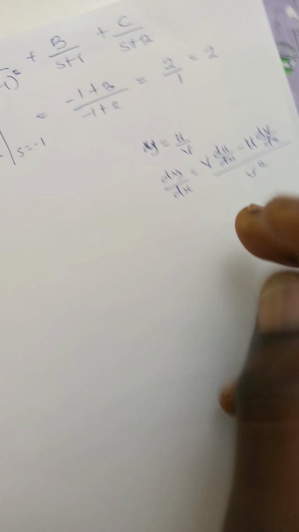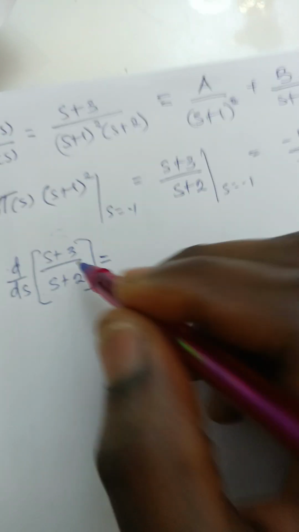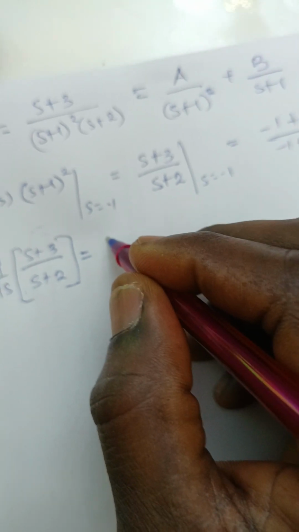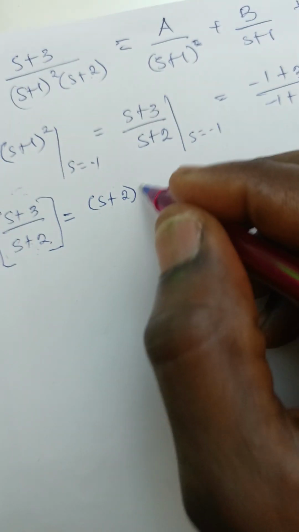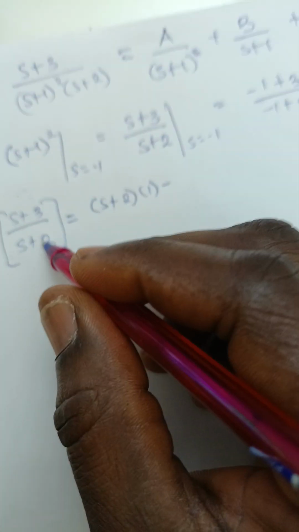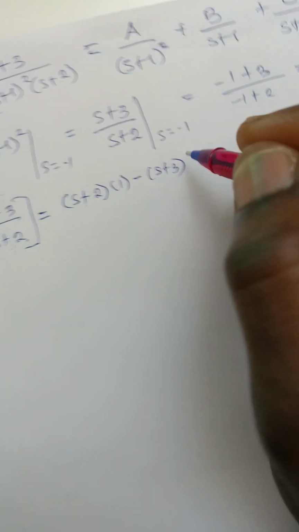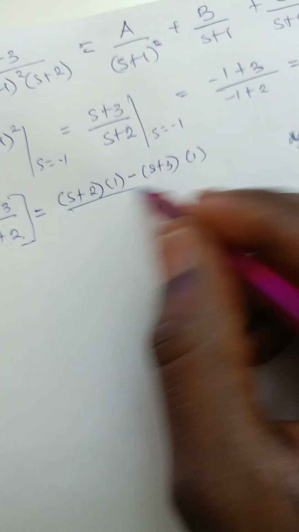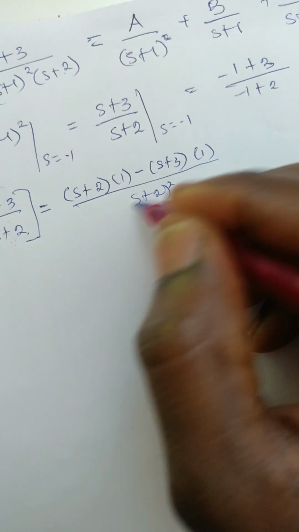This is the quotient rule. That's what we are going to use here, since it's this over this. So we have s plus 2, which is v, then du/ds, which is 1, minus u, which is s plus 3, times dv/ds, which is 1, all over v squared, which is s plus 2 squared.